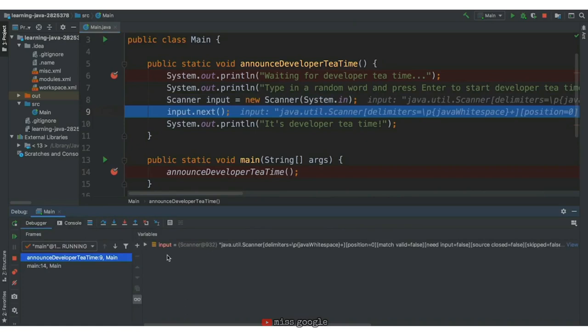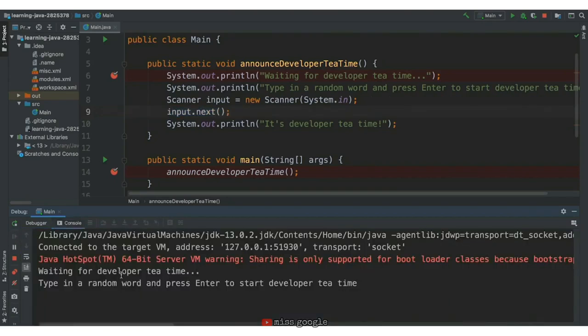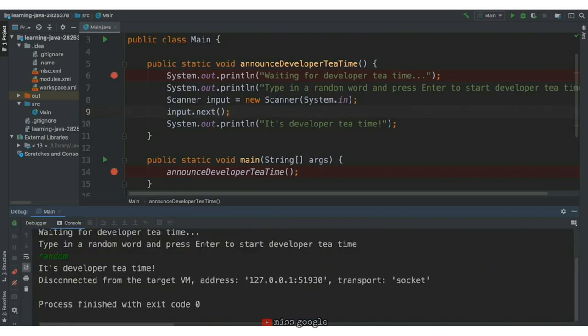On the next line, we access this variable and use .next to retrieve input. Let's hit continue and let the rest of the program play out. We'll need to enter a random word. We'll type in random. We see it's developer tea time as expected in the console.